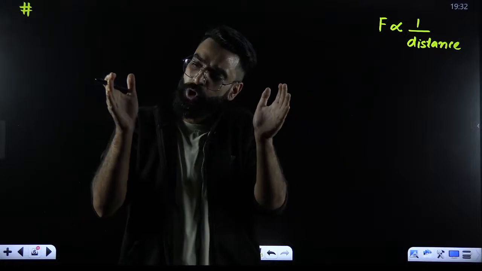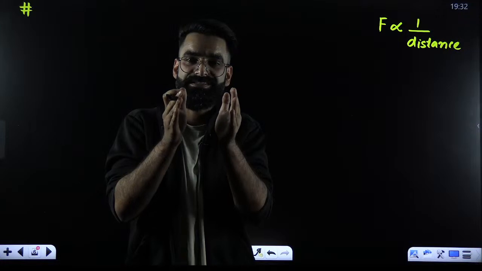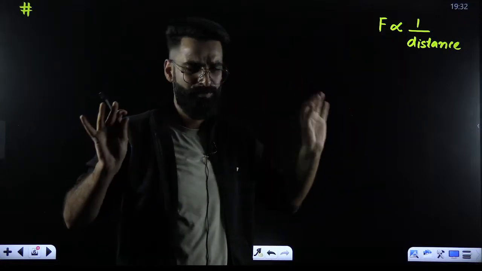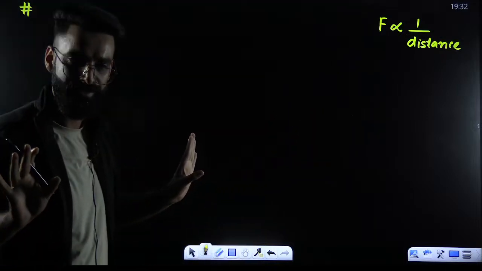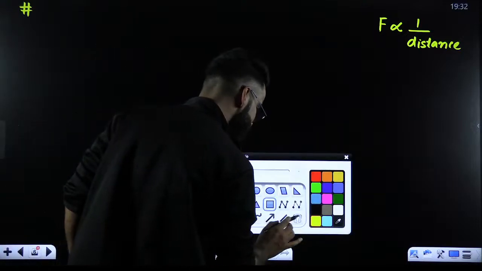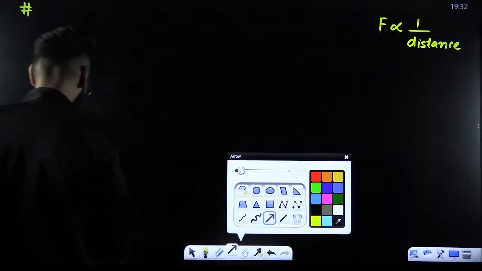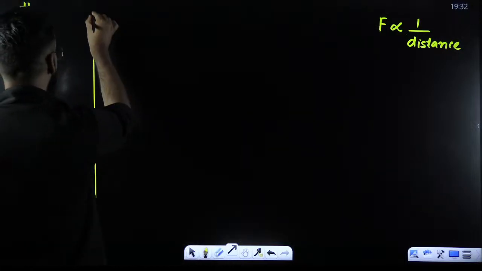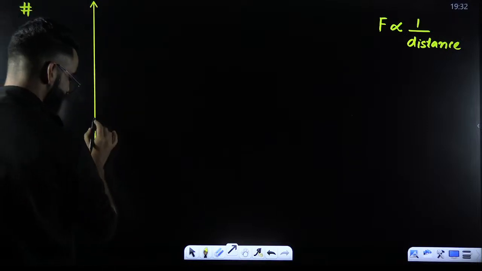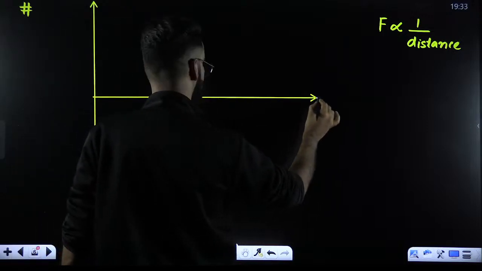When atoms come closer, distance between them decreases, and as the distance decreases, force of attraction increases. One simple point I'm telling you. Why am I telling you this? Because I have to plot a graph over here, which will make you understand in detail how a bond gets formed.